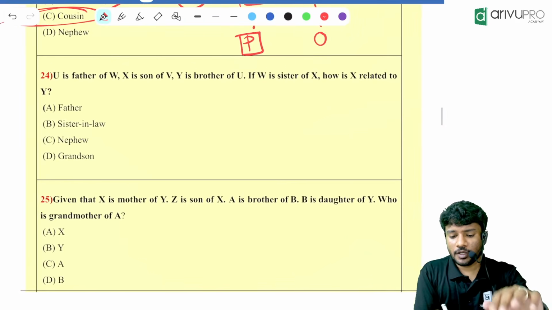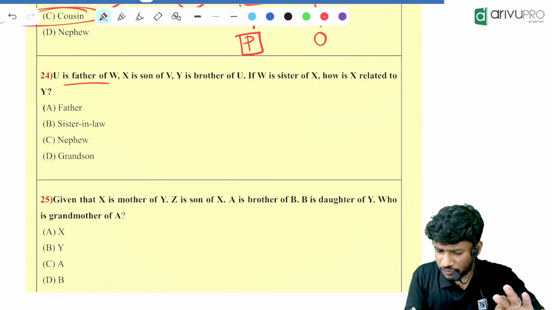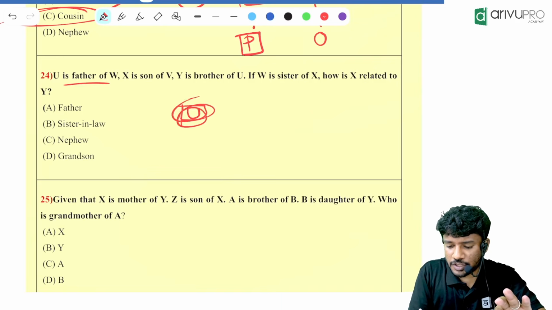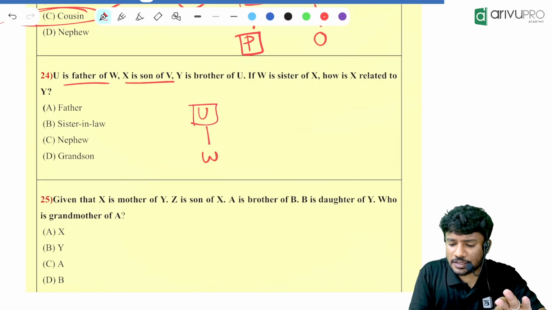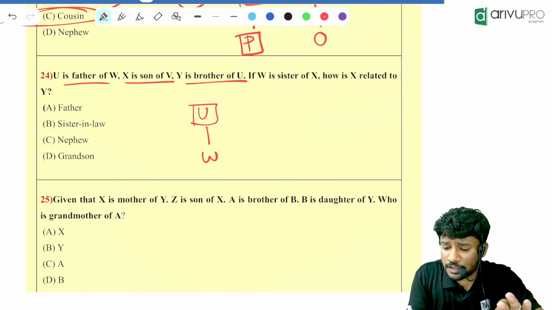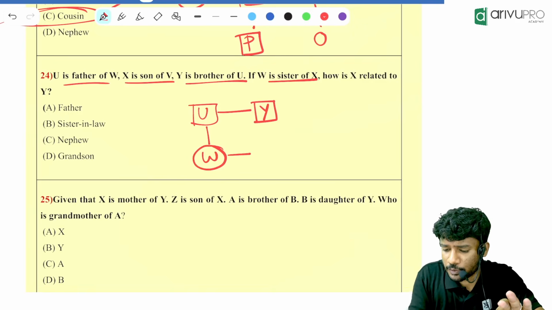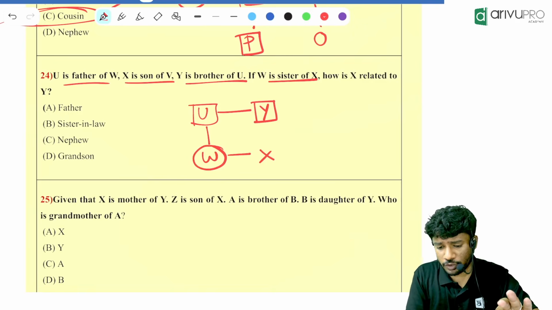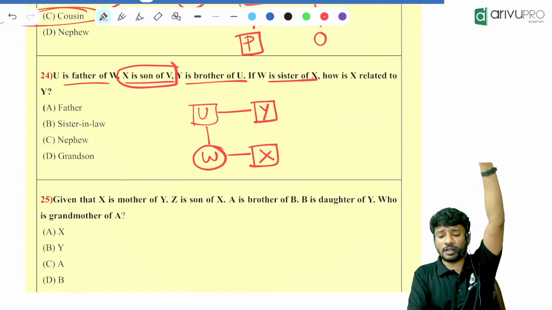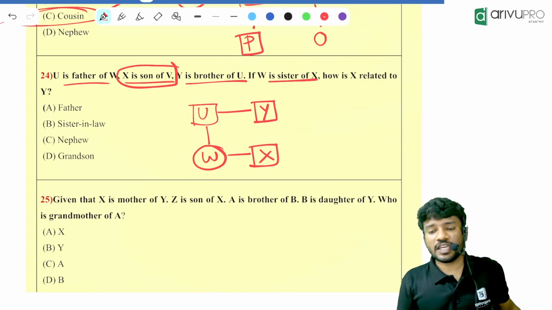Next question, people. U is the father of W. U is the father means U is in the upper generation, and since it is father, it will be a male, and W. X is the son of V. Can you connect X and V over here? No. Y is the brother of U. That you can connect. W is the sister of X. That also we can connect. Then what do you know? X is the son of V. X is the son of V means where will be the position of V?